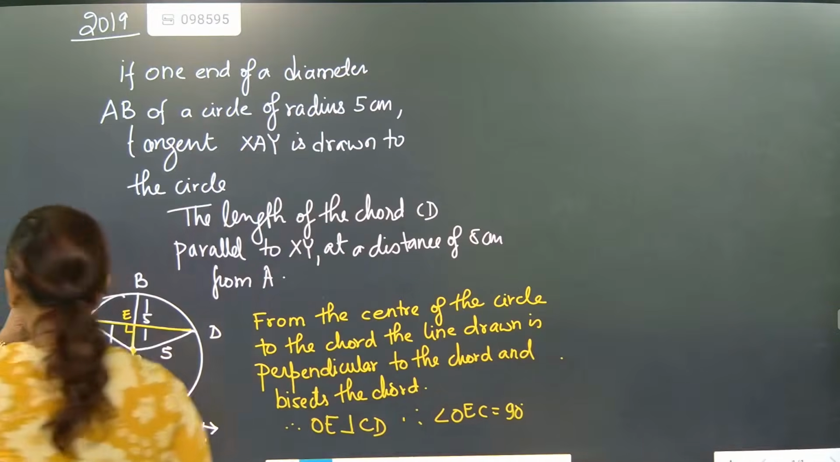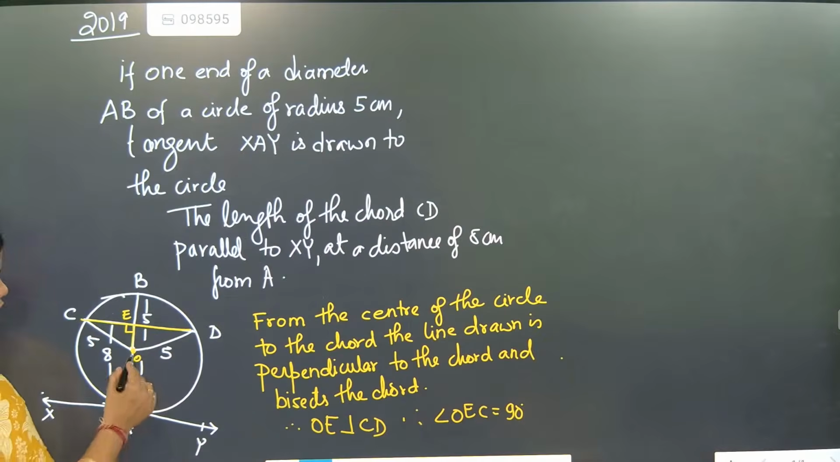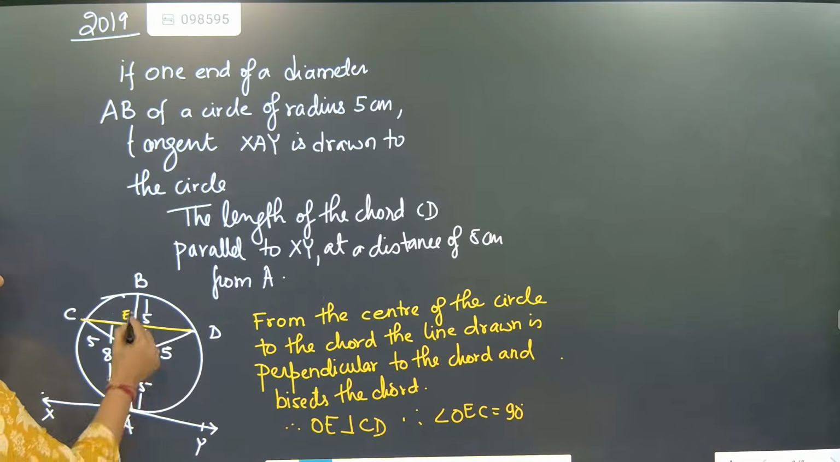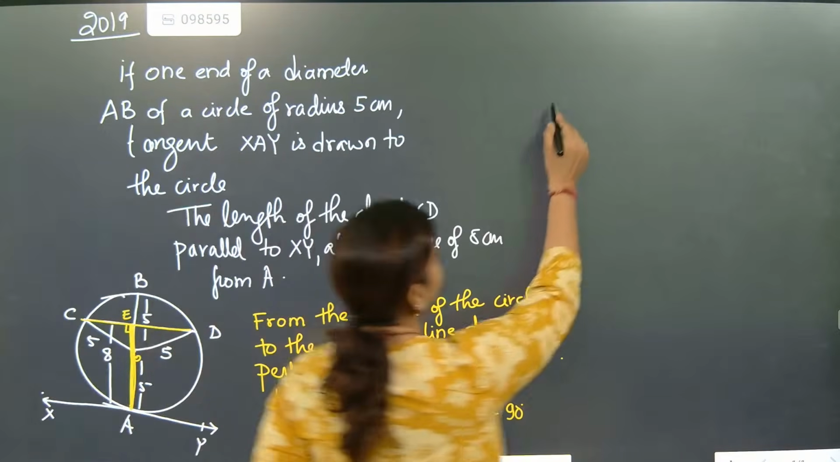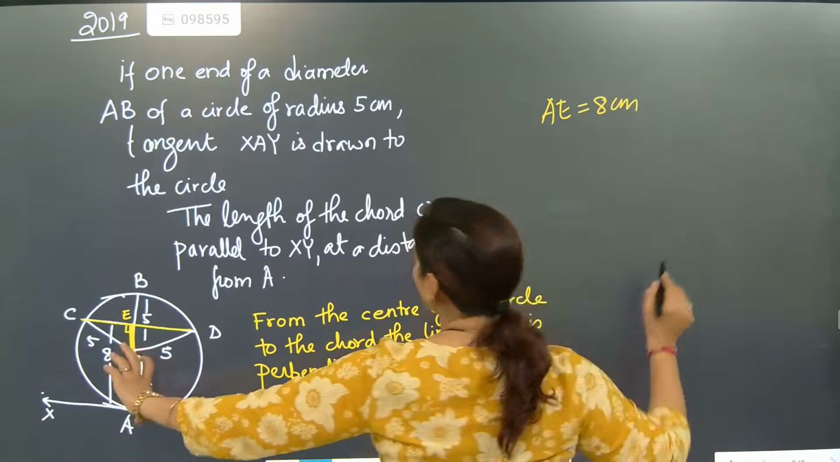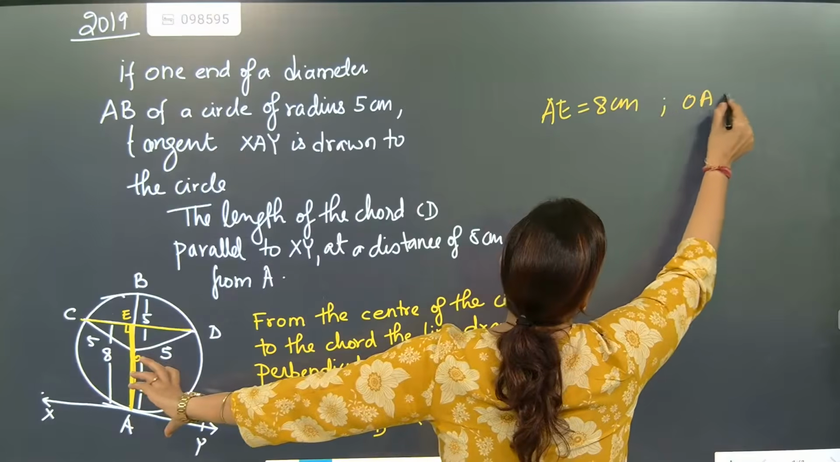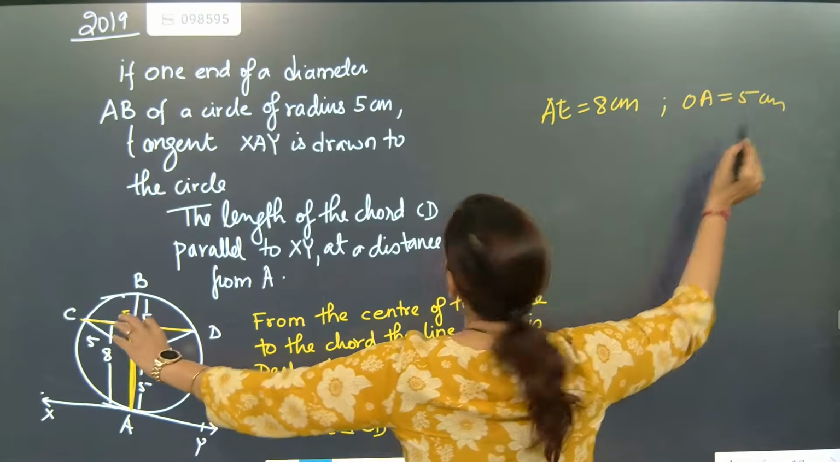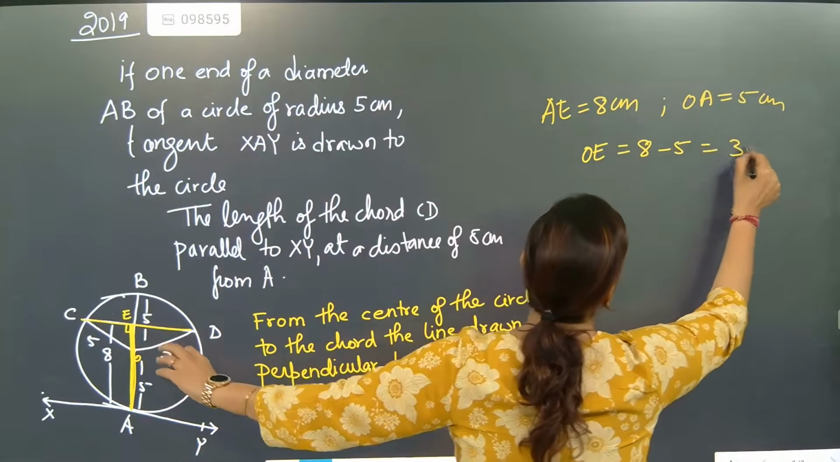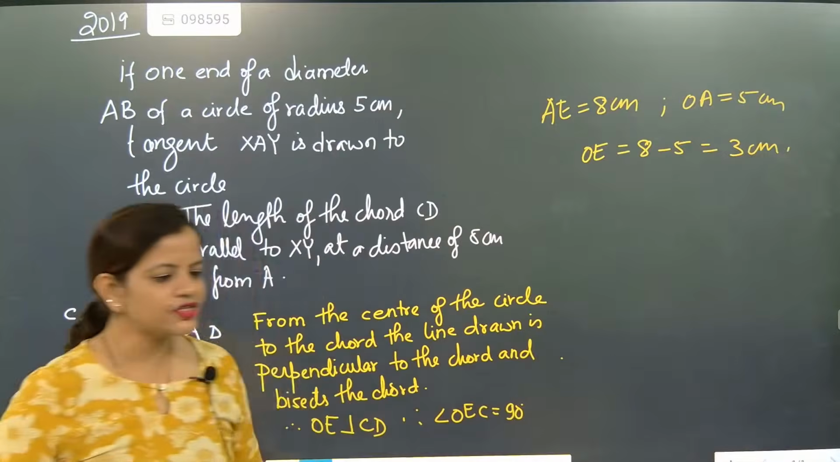Now, we know Pythagoras theorem can be applied. See, OA is 5. Correct? OE is how much? A to E is coming as 8. AE is coming as 8 centimeter. Now, OA is how much? 5. Then can you tell me what OE is? OE is 8 minus 5, that is coming as 3 centimeter. That's it. Our question is solved now.